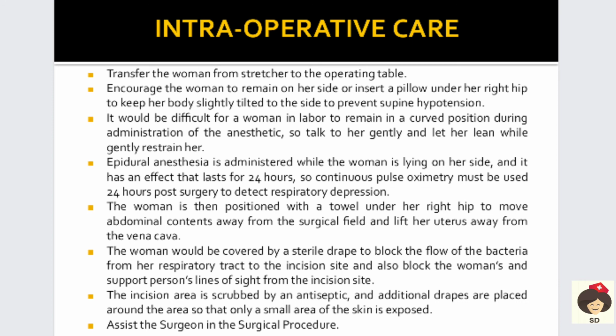And in case of spinal anesthesia, we have to make the person lie in a C shape. Because of the growing uterus, the mother may have difficulty maintaining the position, so help the mother to gently lean and make a C position, and restrain her in that position for some time while the anesthetic medication is injected.